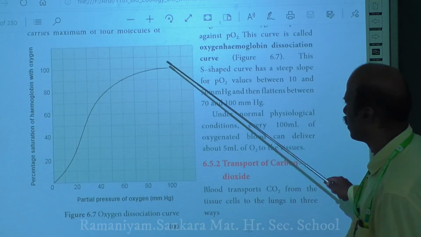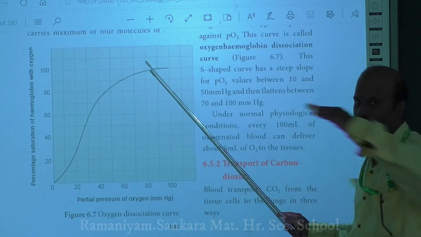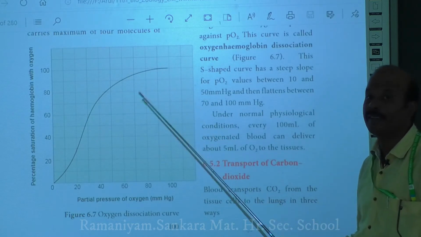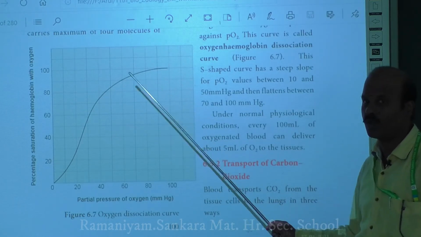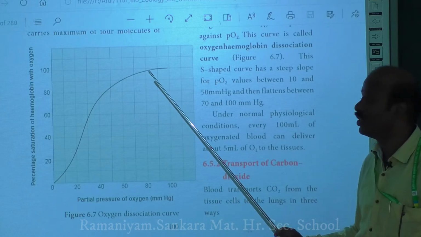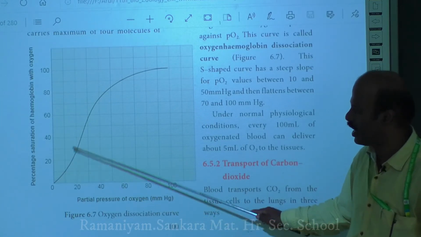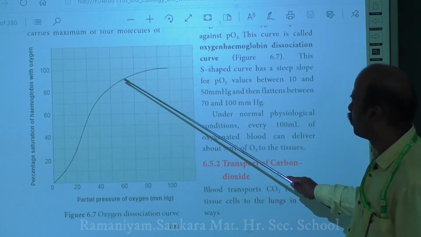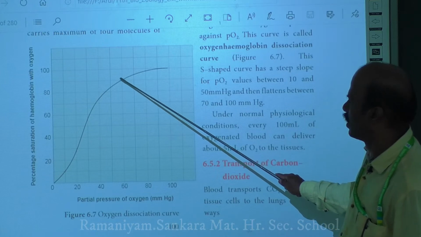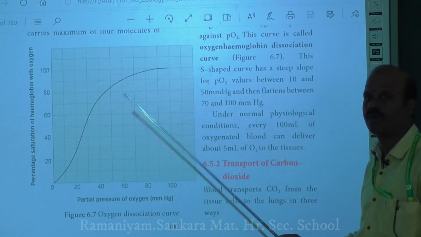the 70, 100 and so on, the curve flattens. That clearly indicates that the binding of oxygen with hemoglobin is very slow, or that dissociation of oxygen from hemoglobin takes place. Whereas the higher binding usually takes place only up to the 60 level. Up to the 60 level, a higher amount of oxygen binds to hemoglobin.